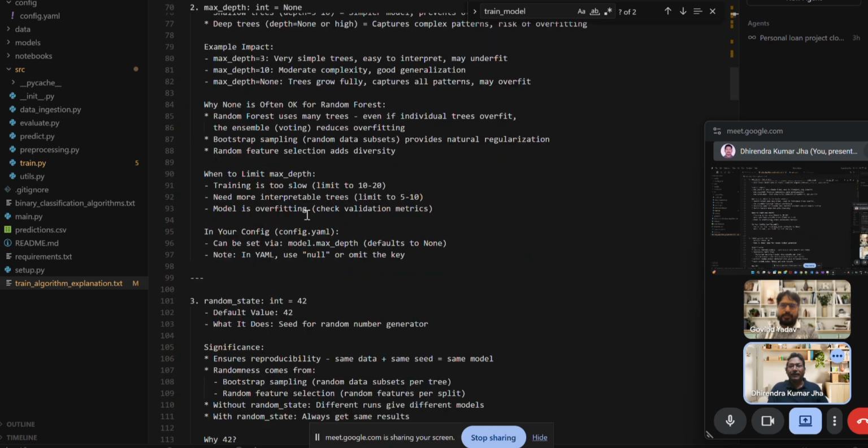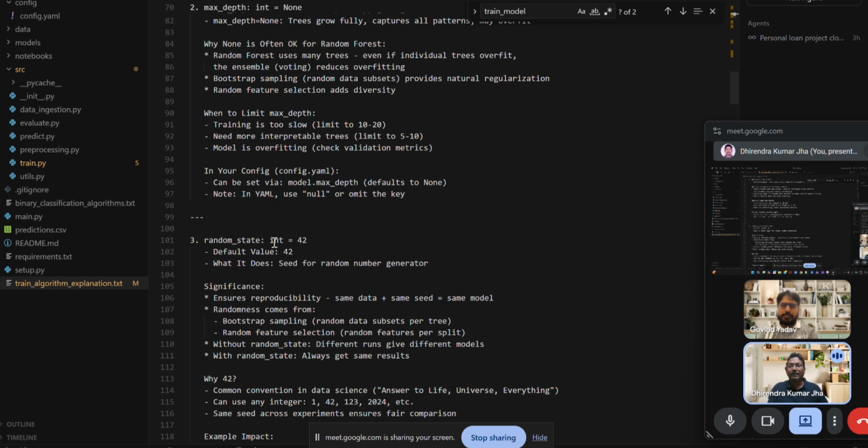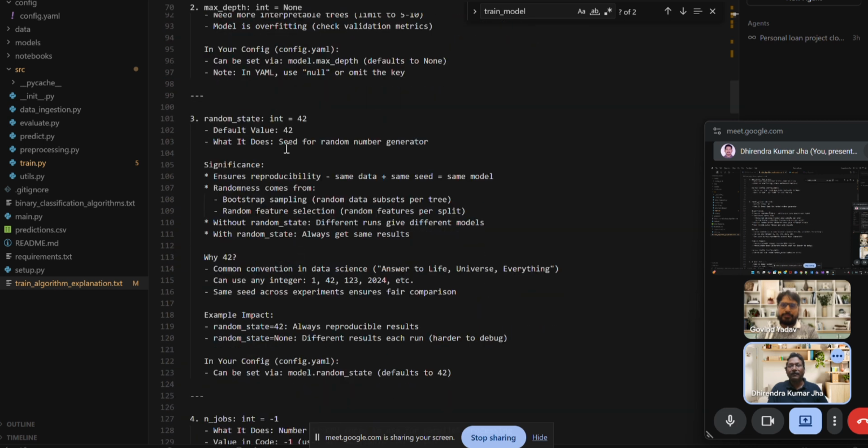Now we come to the random state. By default, we are choosing 42. At the time of sampling, it picks random records. Suppose there are 1,000 records and we are fetching 100 from the sampling. Suppose we are fetching records from 900 to 1,000.